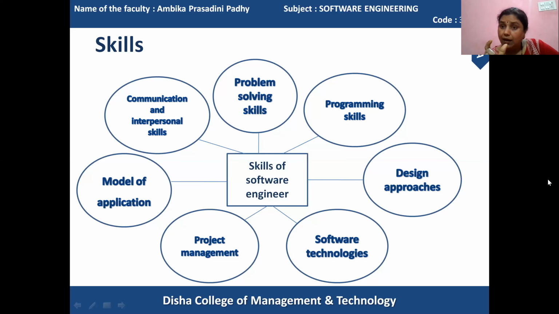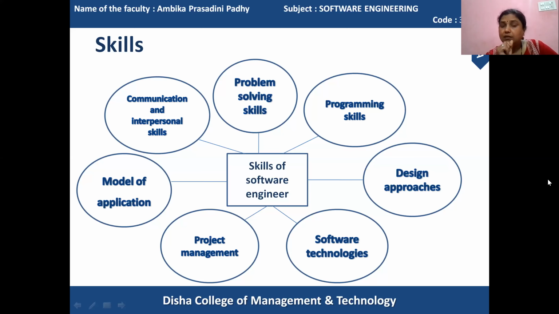The model should differ according to the type of system being developed by the developer. So which model, and in what manner the model can be implemented, should be rightly chosen by the software engineer. This is also a good quality of him.